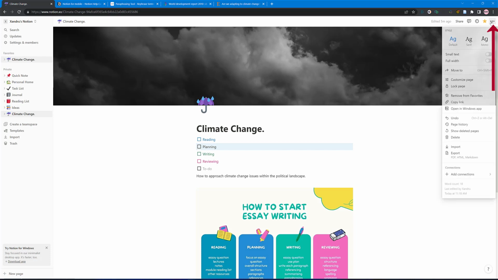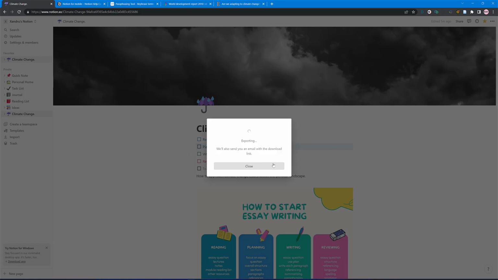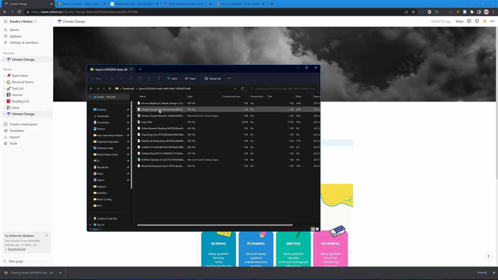If you need to, you can export here. It's on PDF, but let's do Markdown and CSV. Include everything. I can't include subpages. Oh, yes, I can. I can include subpages because I've got the free version. Create folders for subpages. It's not going to give me that, but if you've got the full version, you'll be able to do that. Open up my folder, which is zipped up, and there is all my information in there to work with.